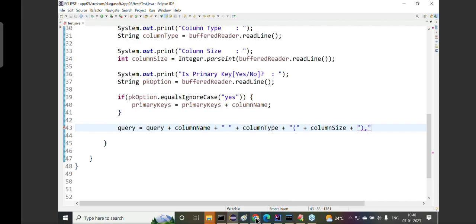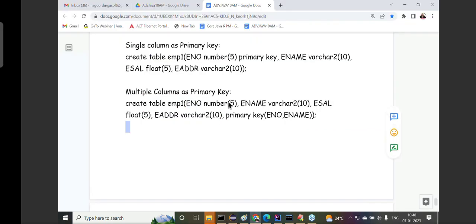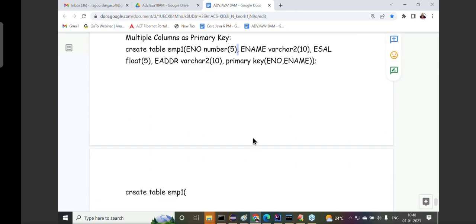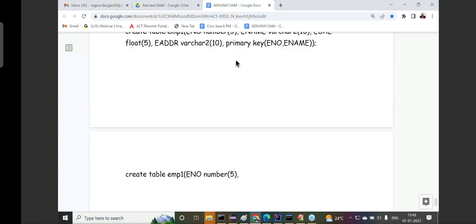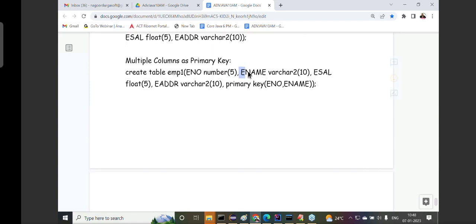Okay, now observe carefully here. What I am telling: ENO number parenthesis 5, comma. Up to this we provided. Next, what is next here? After this, we need to repeat the same process until we are getting more columns, or not? Until we are getting more columns, we have to repeat the same process.